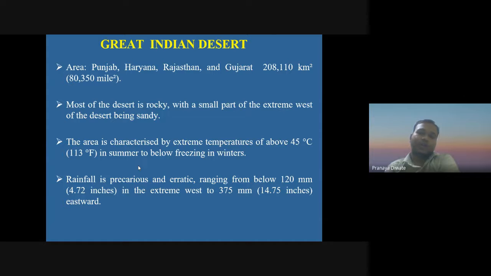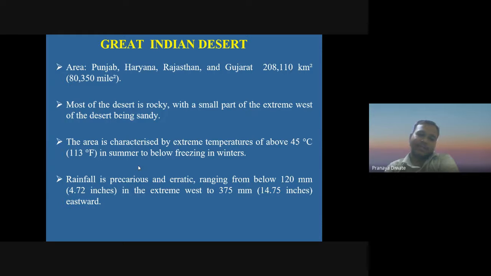So you know that while discussing in a previous lecture, sand has a property where the temperature will go down very quickly or go up also, meaning in both cases the temperature variation is very high.